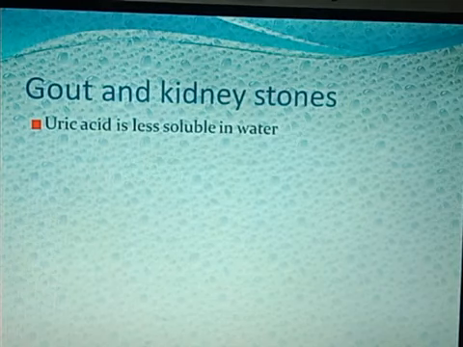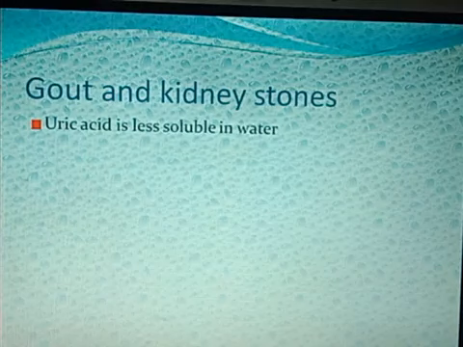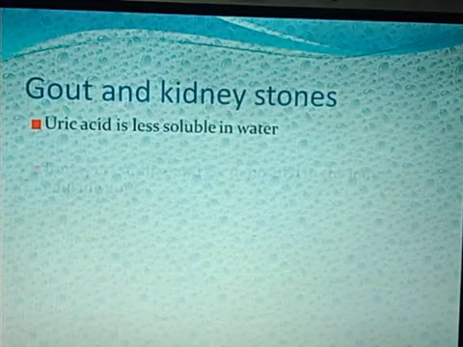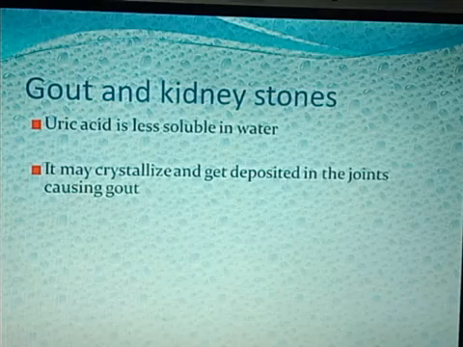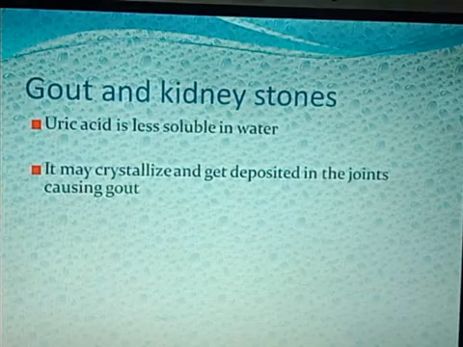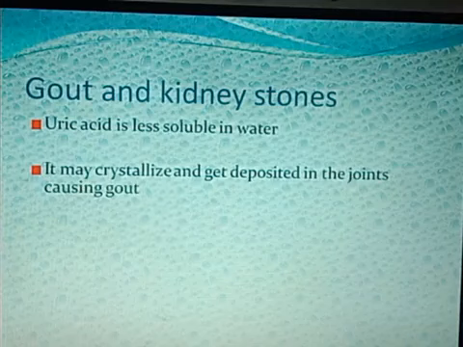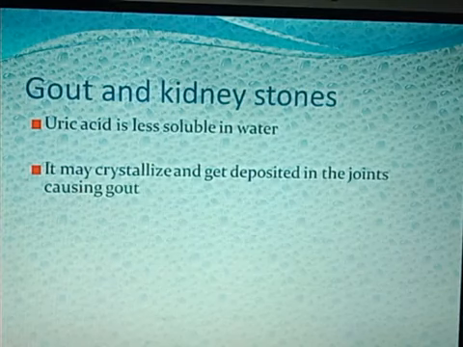This uric acid is very less soluble in water. It does not dissolve in water readily. Sometimes it crystallizes and gets deposited in the joints, in between the joints of the two bones. The crystallized form gets deposited in the joints, and this deposition is termed as gout. It will jam the joint. It means the person will find difficulty in moving the joints.